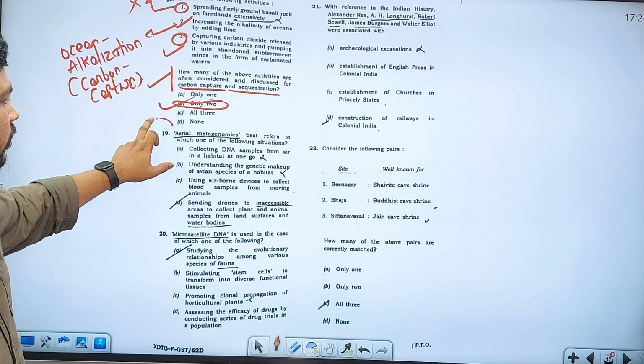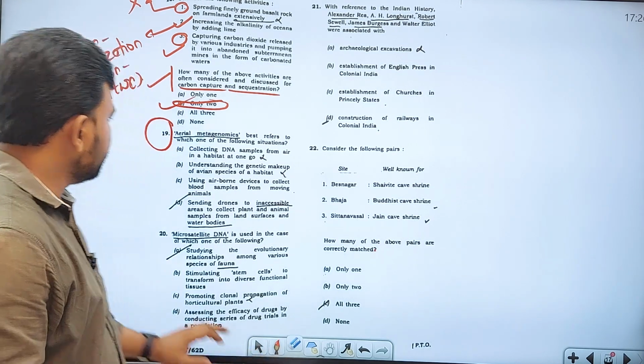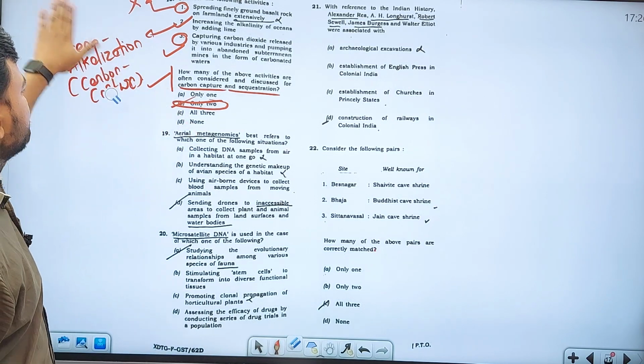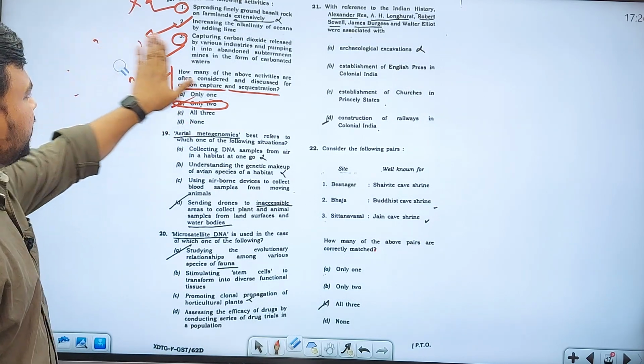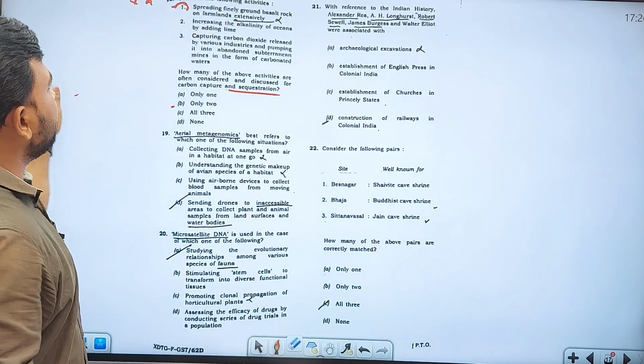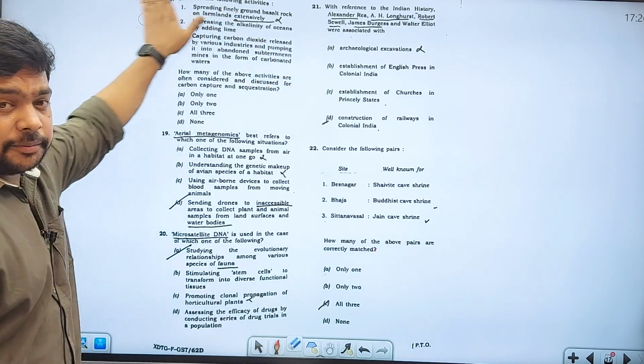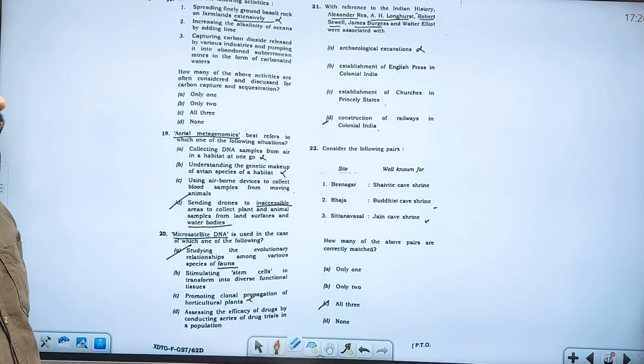Aerial metagenomics. A similar type of question was asked when it comes to the application of drone technology. Such a question was there in the 2020 prelims paper.